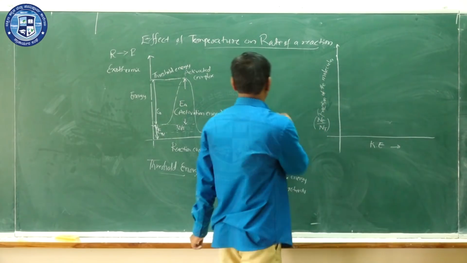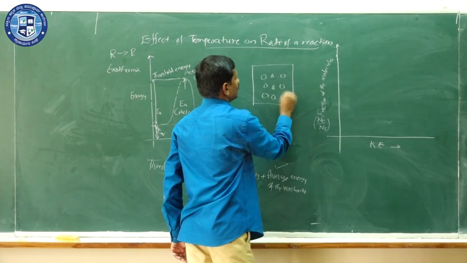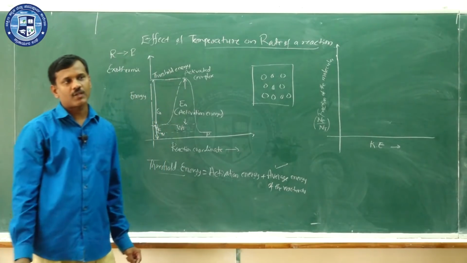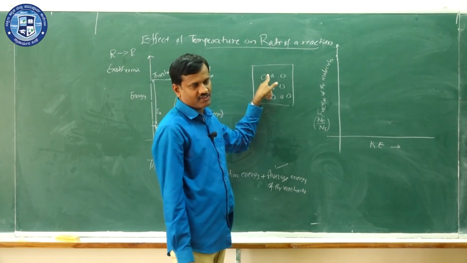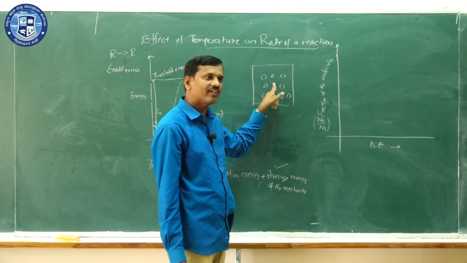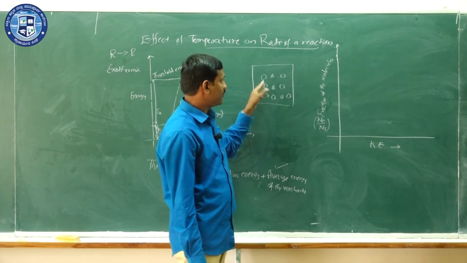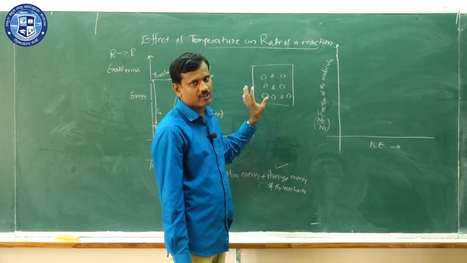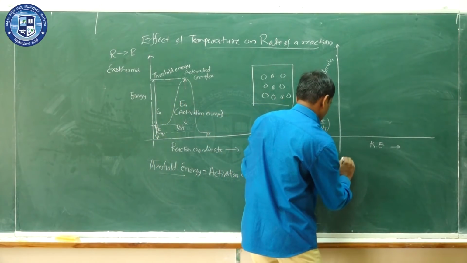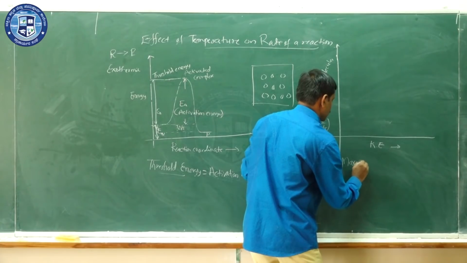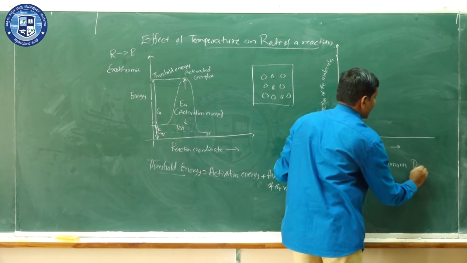Suppose you have the reactants in a container. Okay, all these molecules do not possess the same energy. N1 molecules may have the energy E1, N2 molecules may have the energy E2, N3 molecules may have the energy E3, like that. That means there will be a distribution of energies. All the molecules do not possess the same kinetic energy. So now we can plot the graph. This is called the Maxwell-Boltzmann distribution curve.